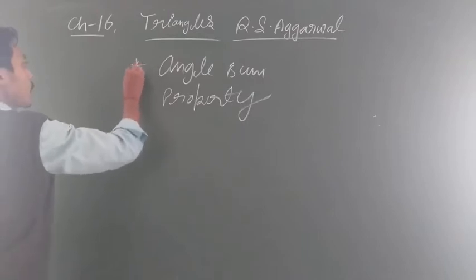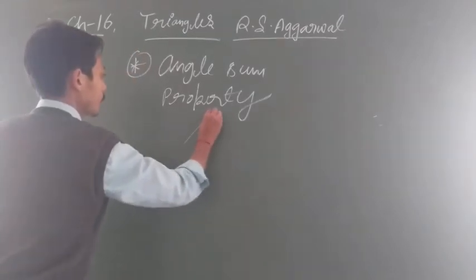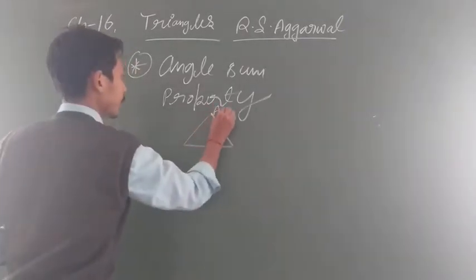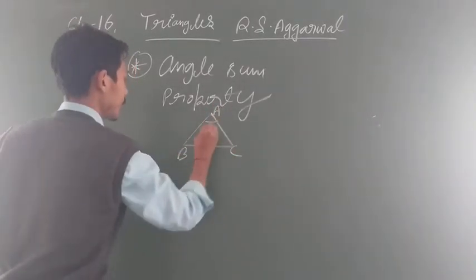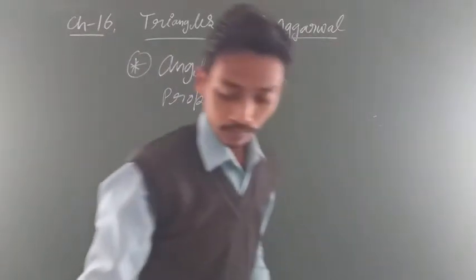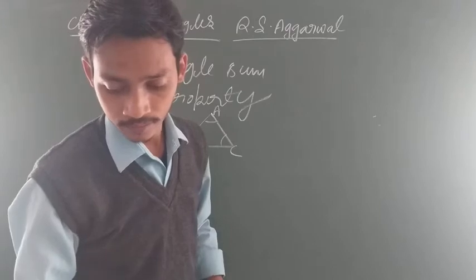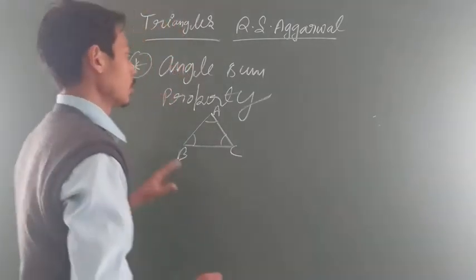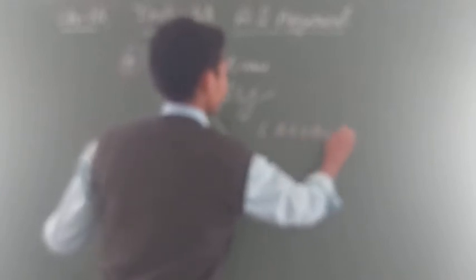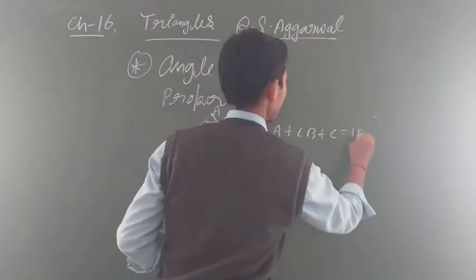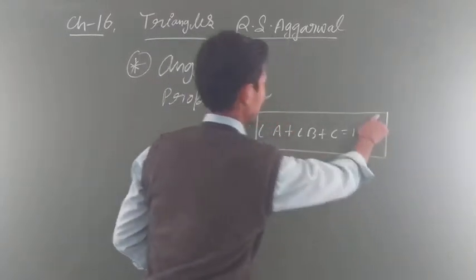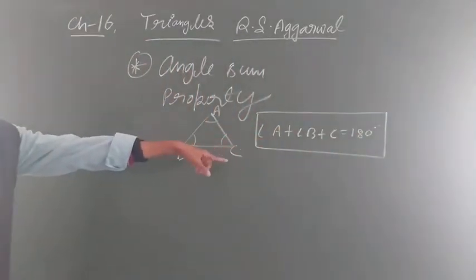Angle sum property is this: students, if this is our triangle, this is A, B, C, this is angle A, this is angle B, this is angle C. So always angle A plus angle B plus angle C will be equal to 180 degrees. In each and every case this will hold. Clear everyone?